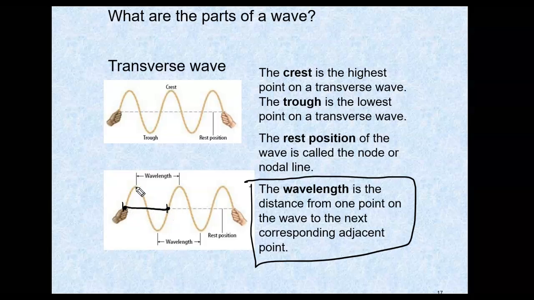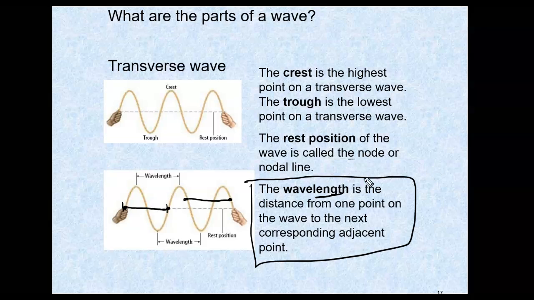Or you can measure from the top of one crest to the top of the next crest. Or you can measure from the bottom of a trough to the next trough. It doesn't matter. As long as you start at one point on the wave and you keep going until you reach the next corresponding point, that is one wavelength. Now if you look at the name wavelength, you might think it's measured in units of length, and it is. So typically you see wavelength in inches or centimeters, probably meters because that's the SI unit for length that we use. But wavelength is something you're going to see a lot.